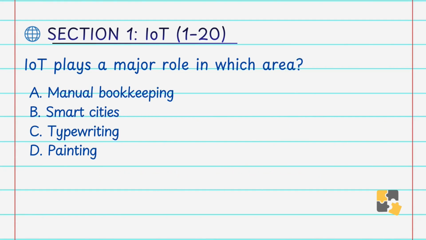IoT plays a major role in which area? A. Manual bookkeeping, B. Smart cities, C. Typewriting, D. Painting. Answer is B. Smart cities. IoT enables the smart city application like traffic management, smart lighting, waste management and the surveillance system. That's why answer is B.